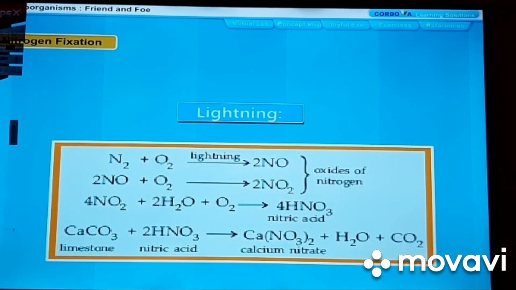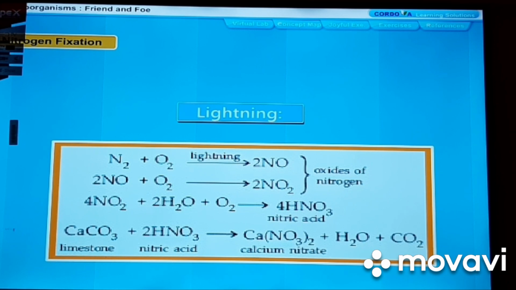Lightning. When lightning strikes, nitrogen and oxygen in the atmosphere react and form oxides of nitrogen. These dissolve in rainwater and form nitric acid. Nitric acid reacts with limestone in the soil and converts into nitrates.